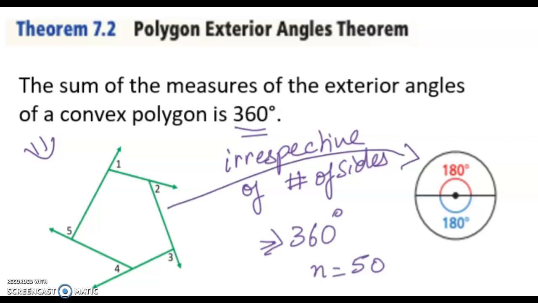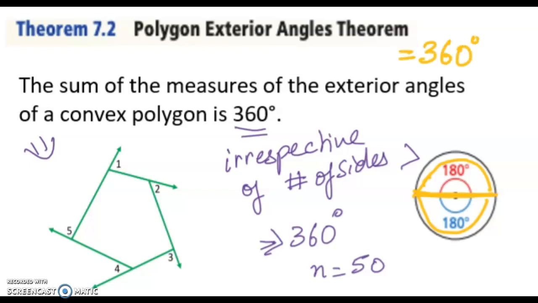And the sum total of a circle is 360 degrees. Why is it 360 degrees? Because the angle of a straight line is 180, and we are talking about the straight line twice, one curve this way and another curve this way. That is why there is no calculation for the exterior angle theorem. You just have to keep in mind that the sum of the exterior angles of a polygon is always 360 degrees. I hope this makes sense.